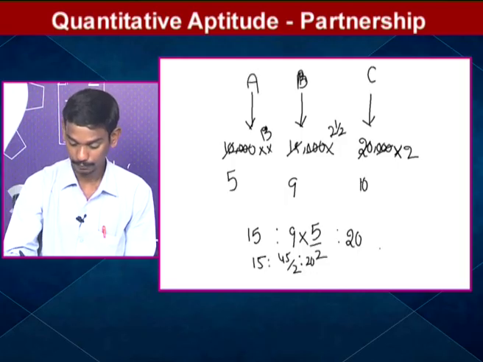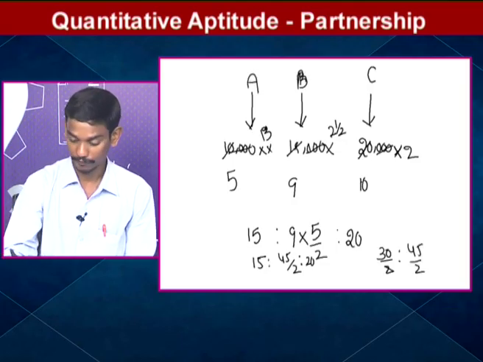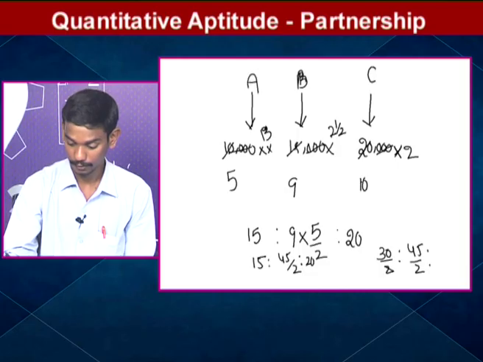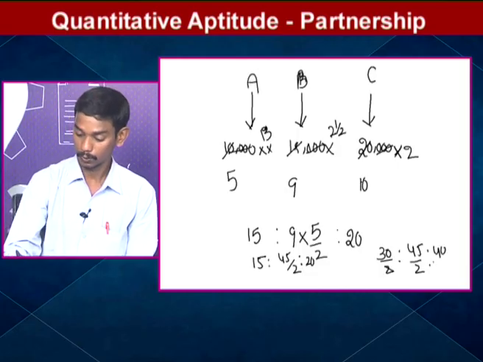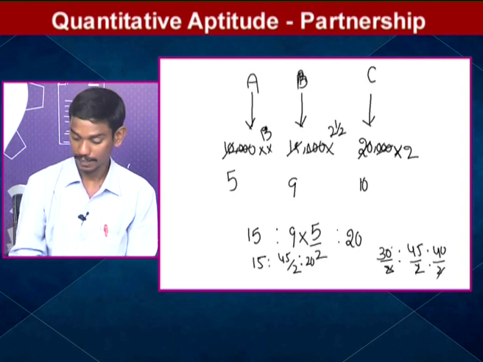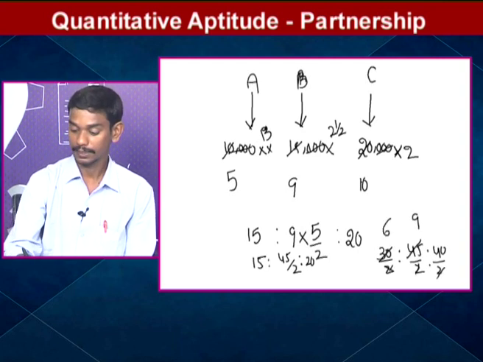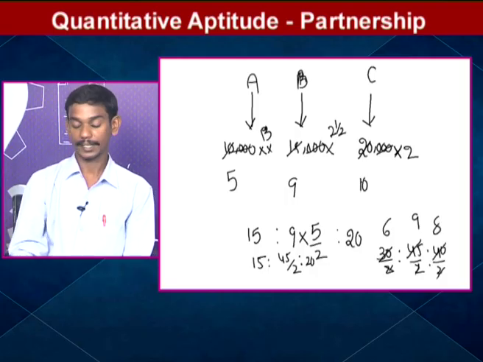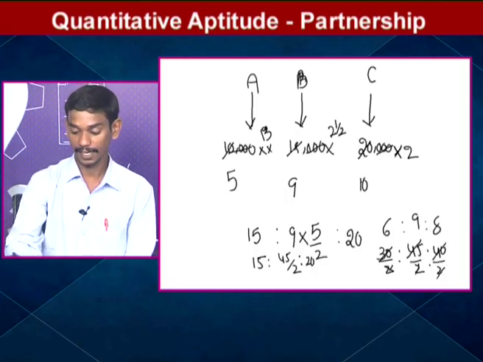30 by 2, 45 by 2, 20 is 40 by 2. The 2s will cancel. 5 6s, 5 9s, 5 8s. The profit will be distributed in the ratio of 6:9:8.